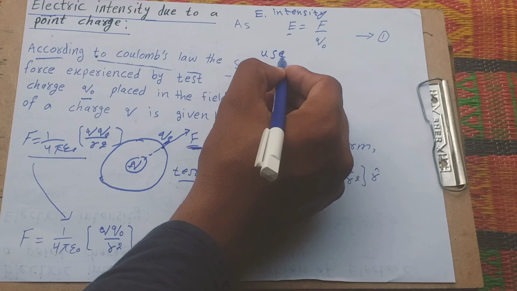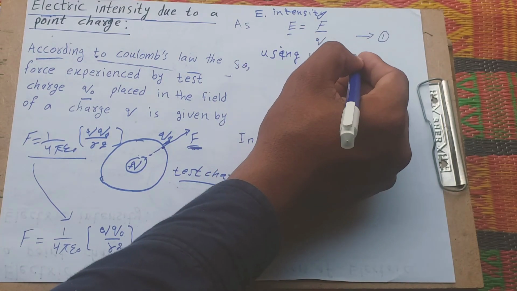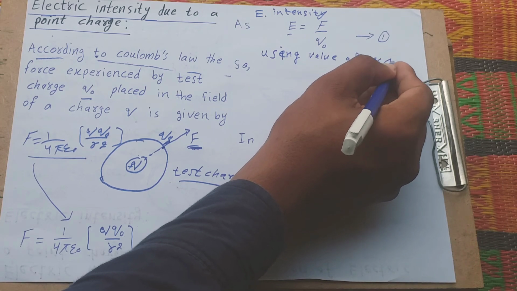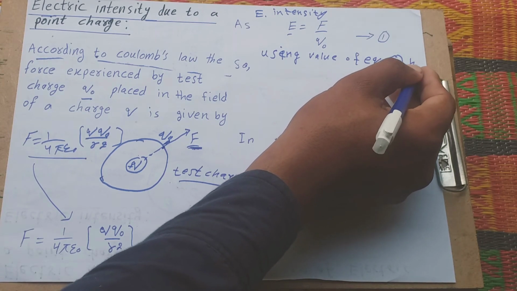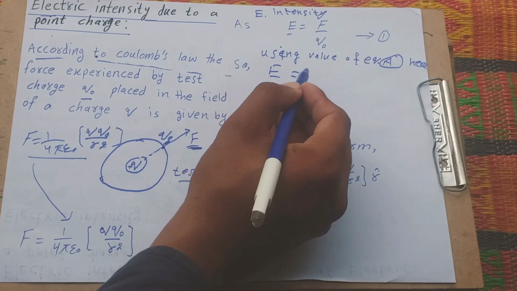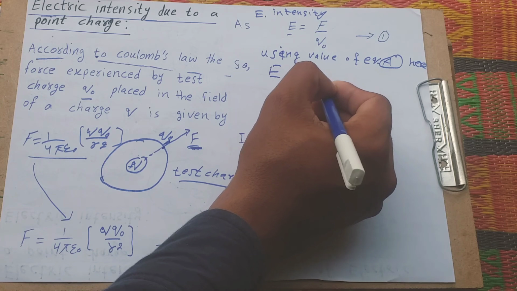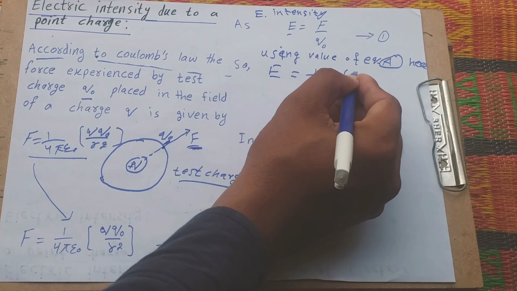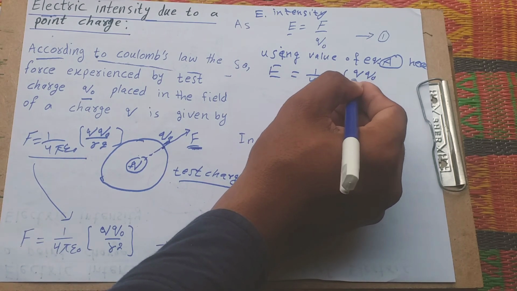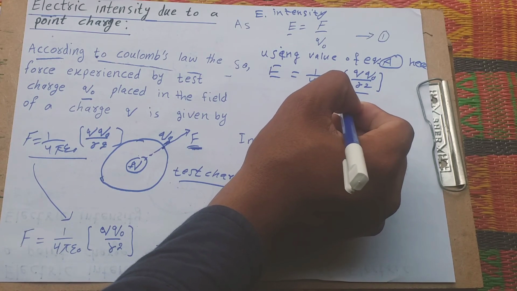Using the value from equation A, E is equal to F. We already know F is 1 over 4 pi epsilon naught times Q Q naught over r squared, divided by Q naught.